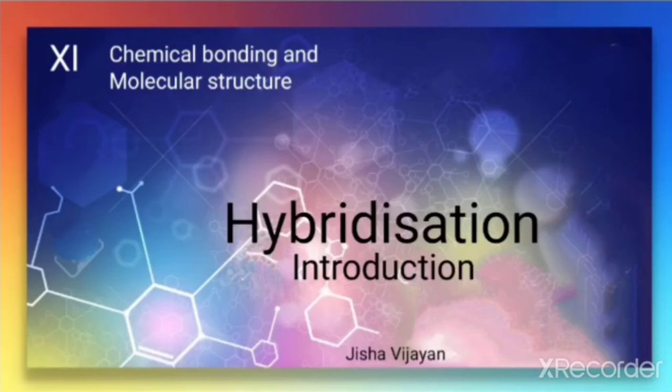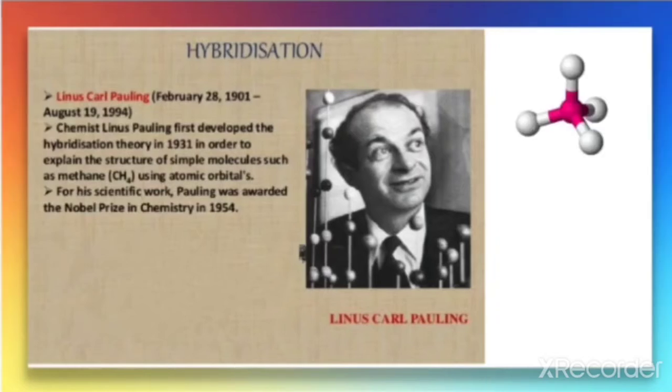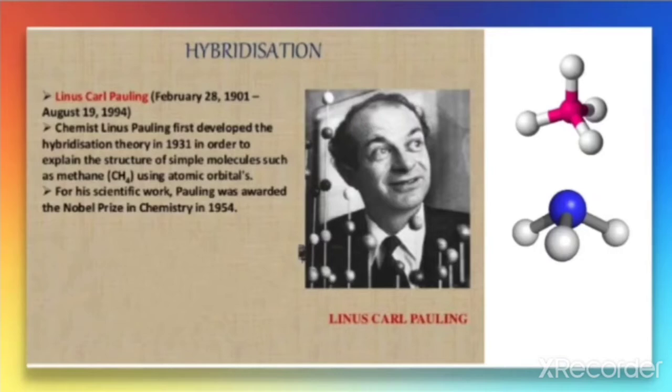Hello students, let us discuss an important concept here, that is hybridization in the chapter Chemical Bonding and Molecular Structure. The concept of hybridization was introduced by Pauling. For his work, Pauling was awarded the Nobel Prize in Chemistry in 1954. Pauling introduced the hybridization concept to explain the shape of polyatomic molecules like methane, ammonia, water, etc.